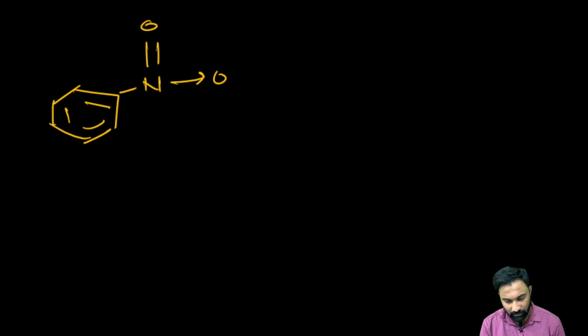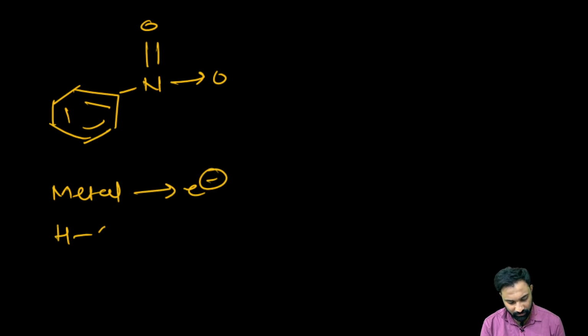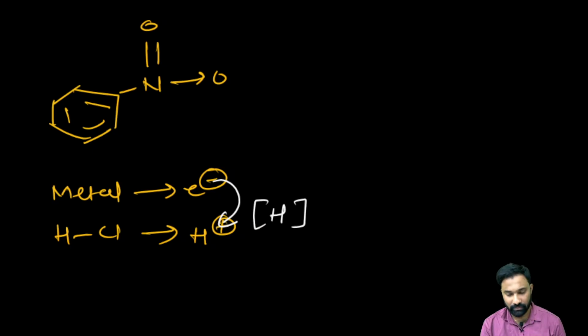Here, what we are having? This metal will readily lose the electrons, right? In the HCl, hydrogen will lose its bond pair of electrons. The electrons lost from this metal will be gained by that hydrogen, and it will become the nascent hydrogen. Clear?